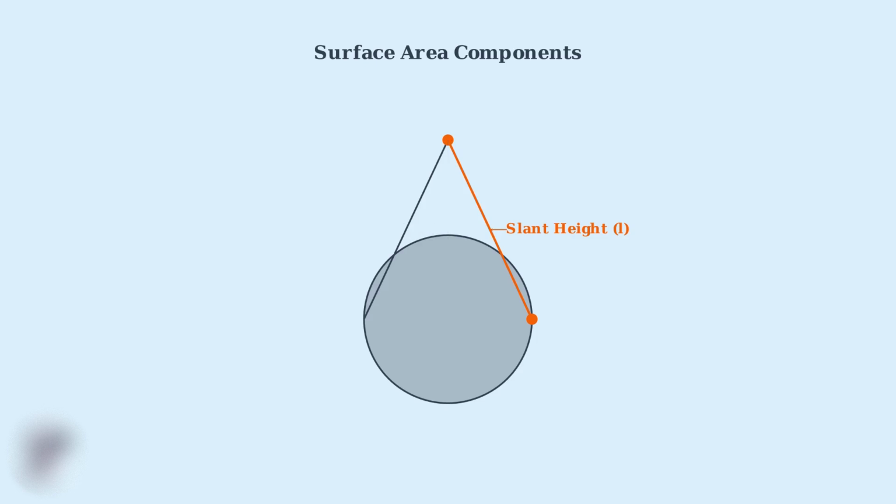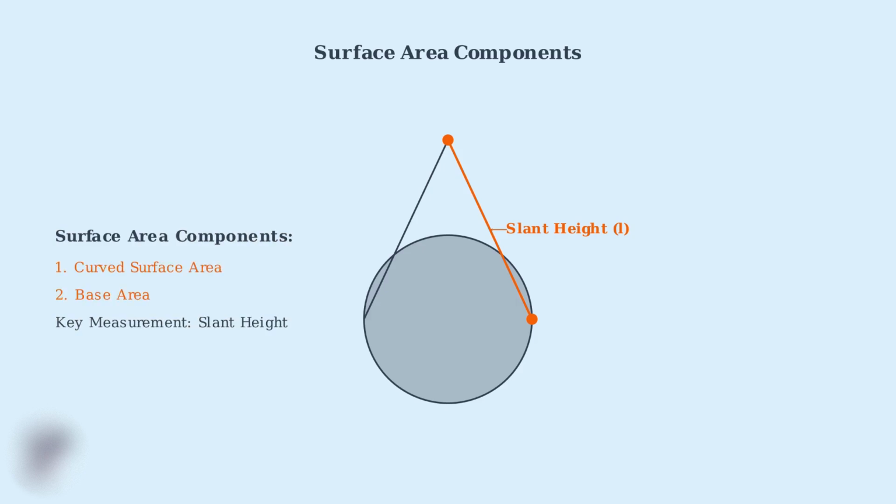The slant height follows the slope of the cone's surface, while the height would be a vertical line from the apex straight down to the center of the base. So to summarize, the surface area of a cone consists of two parts: the curved surface area and the base area. The slant height is a key measurement that helps us calculate the curved surface area.